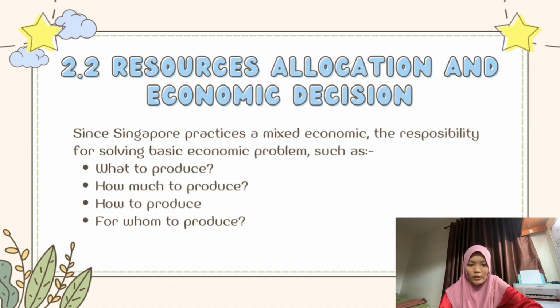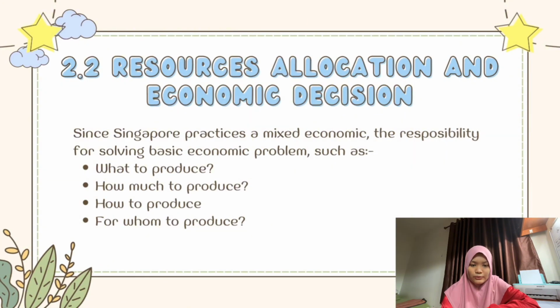The quantity of goods and services produced depends on demand and supply in the market. Individuals and firms decide how much to produce based on consumer demand. However, the government ensures that sufficient essential goods are produced or imported to prevent shortages.